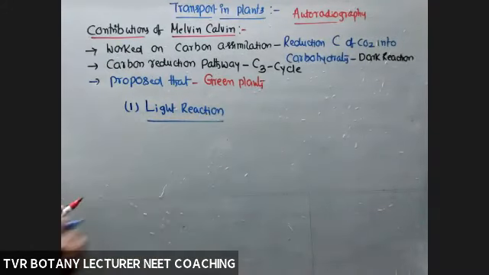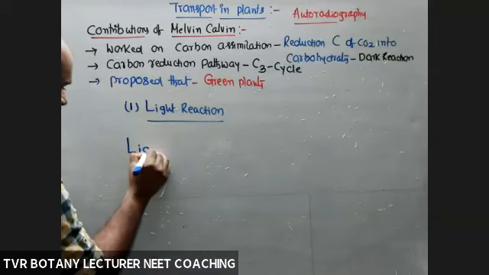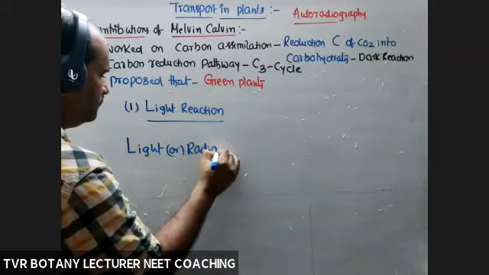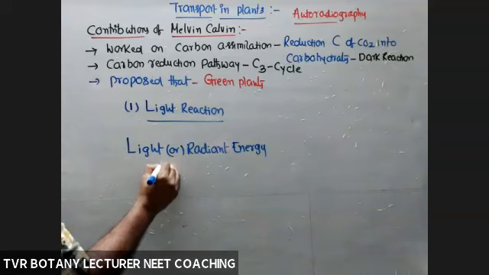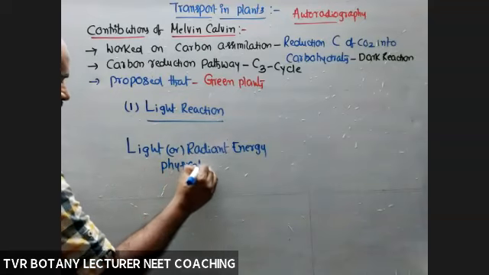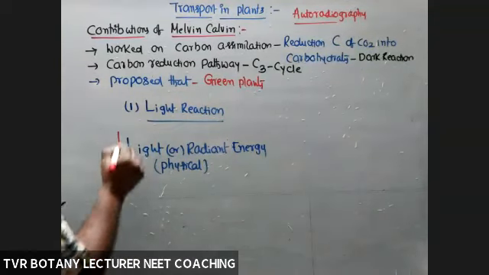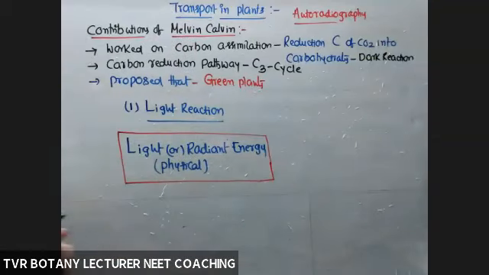So during the light reaction, green plants, the chlorophyll molecule, chlorophyll a and other pigments, convert light energy, radiant energy, sunlight, a physical energy, the ultimate source of energy on this earth.